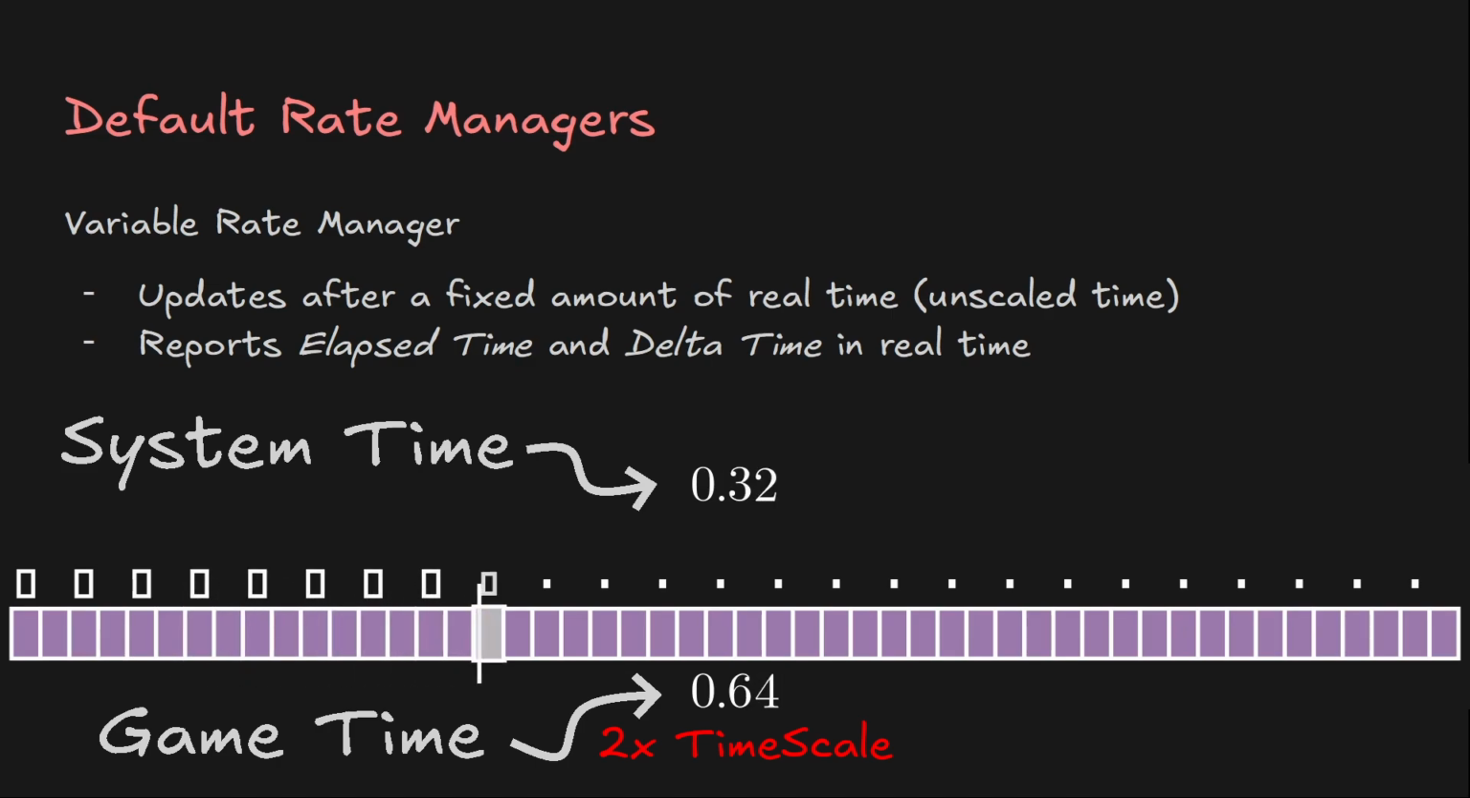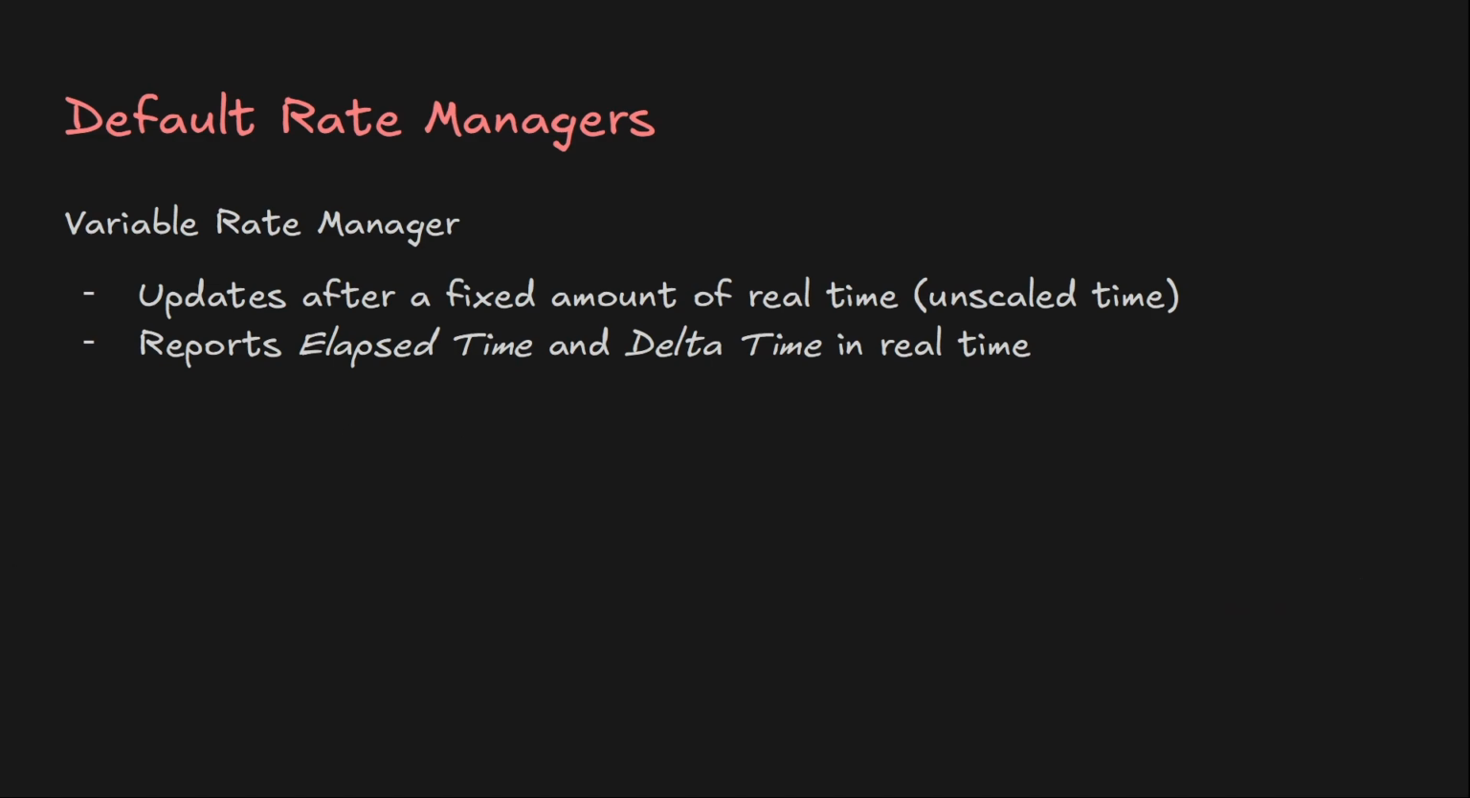Variable Rate Manager is good for slow operations that shouldn't happen every frame, and don't impact gameplay. For example, if you need to check if there are any dead enemies that have left the screen, you could do that here because it doesn't really matter if they've been off the screen for 1 second or 0.5 seconds.